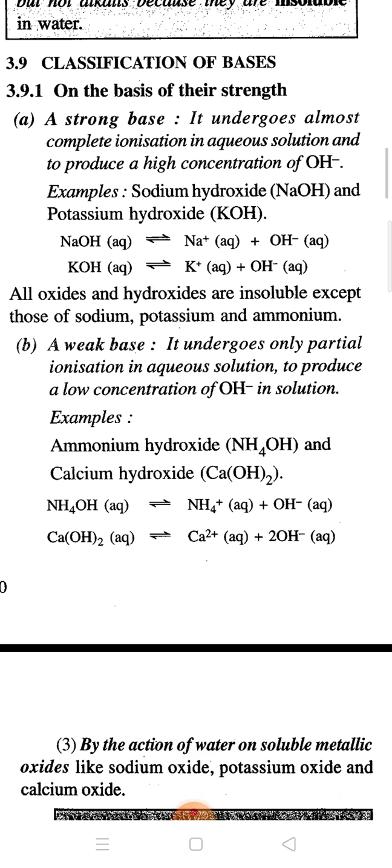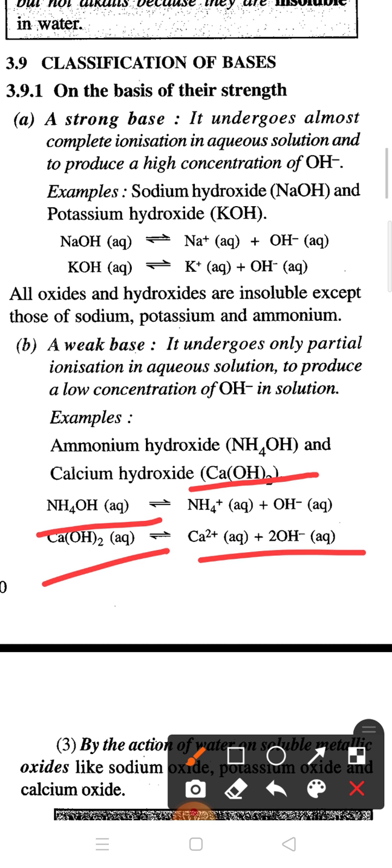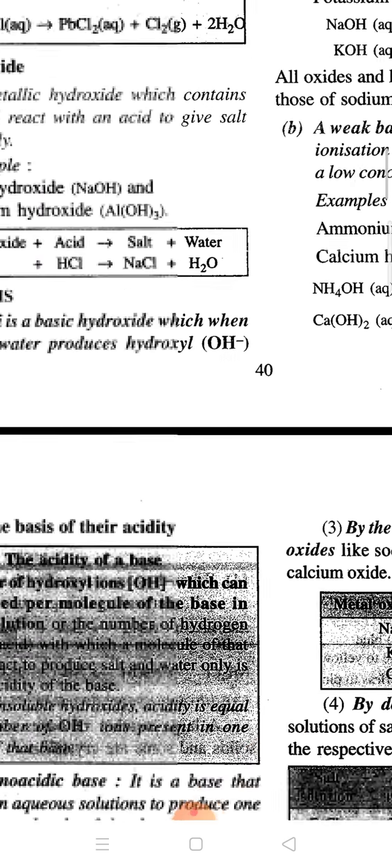Next one is a weak base. Weak bases are those bases which do not ionize completely, or we can say they ionize partially in aqueous solution or partially produce OH negative concentration. For example, Ca(OH)2, NH4OH. Whenever they ionize in aqueous solution, they just produce a low concentration of OH negative ion.